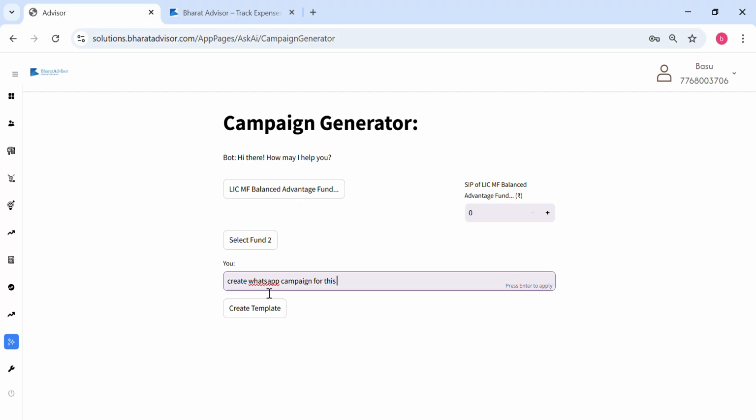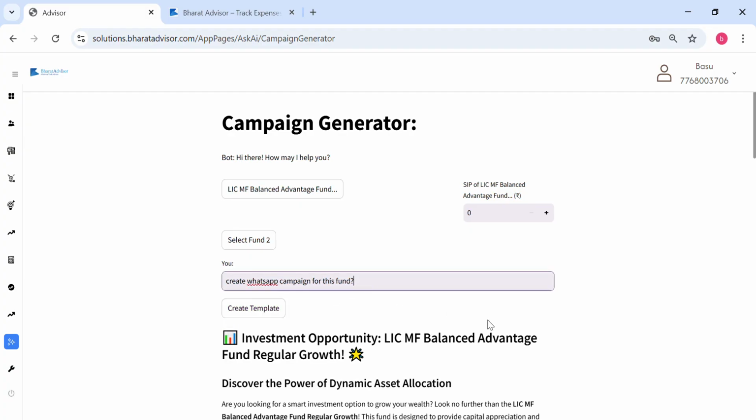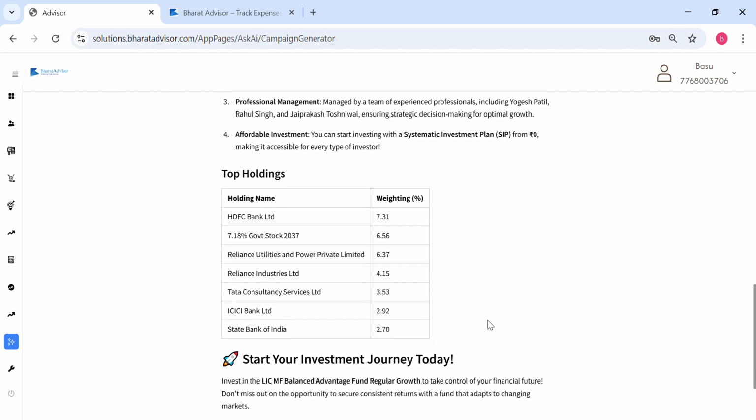Now it will generate a WhatsApp campaign, and you can send this campaign. See, this is the beauty of LLM models: your time gets saved and you are able to reach out to more and more customers, because your life becomes simpler. It's not the static templates which you used to get. Now it has become more dynamic. See, there's a nice way of sending it, right?